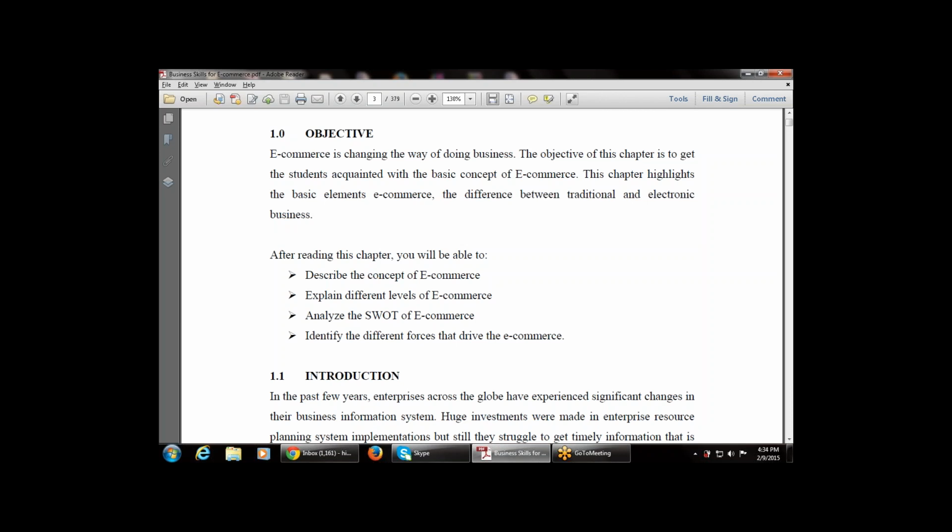Then analyze the SWOT of e-commerce, where SWOT means strength, weakness, opportunity and threat. Then at last, identify the different forces that drive e-commerce, that is, the different factors that drive its use. So these are the various outcomes of this chapter.